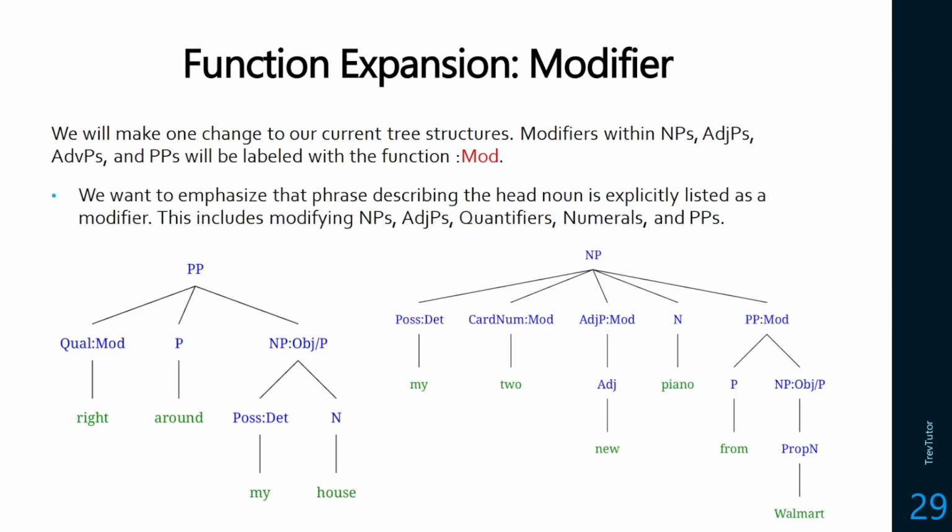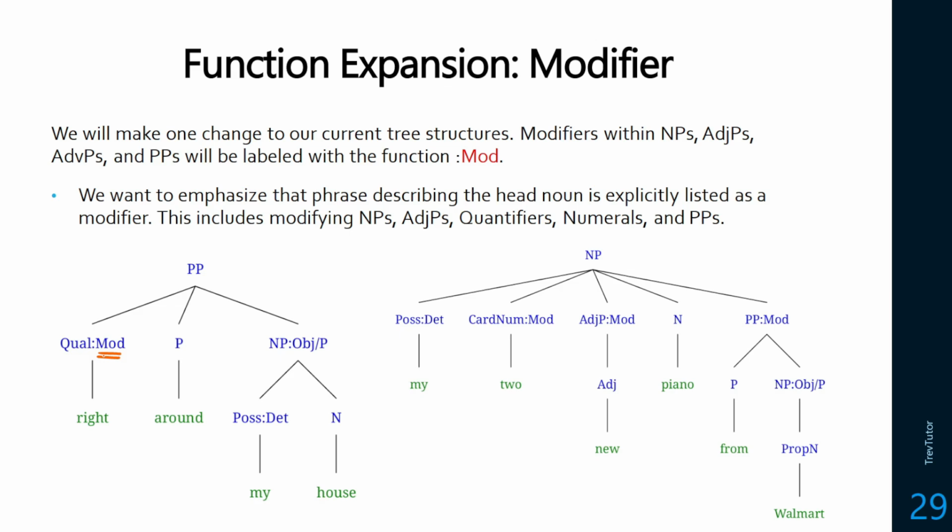So these are not determiners, they're not pronouns, they're not subjects, they're not predicates. We'll label them as modifiers. So in "right around my house," right is a modifier, it's a qualifier. This would be the same in any adjective phrase or adverb phrase. Those qualifiers will be modifiers.